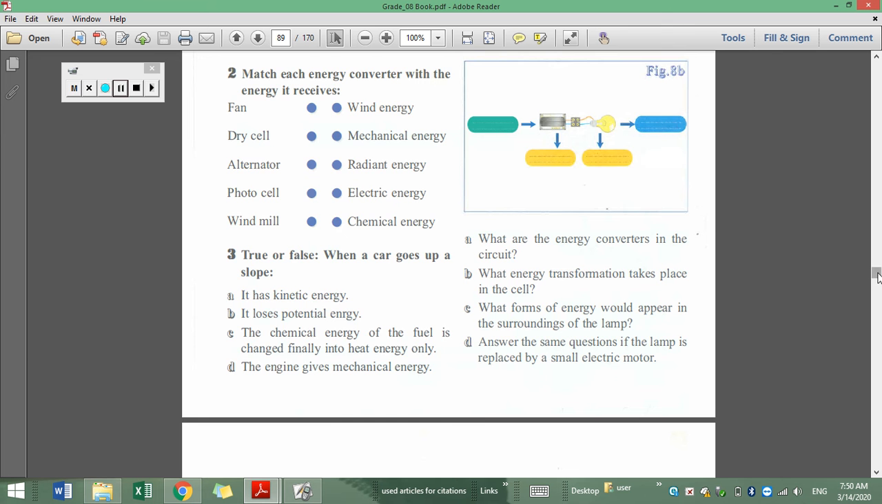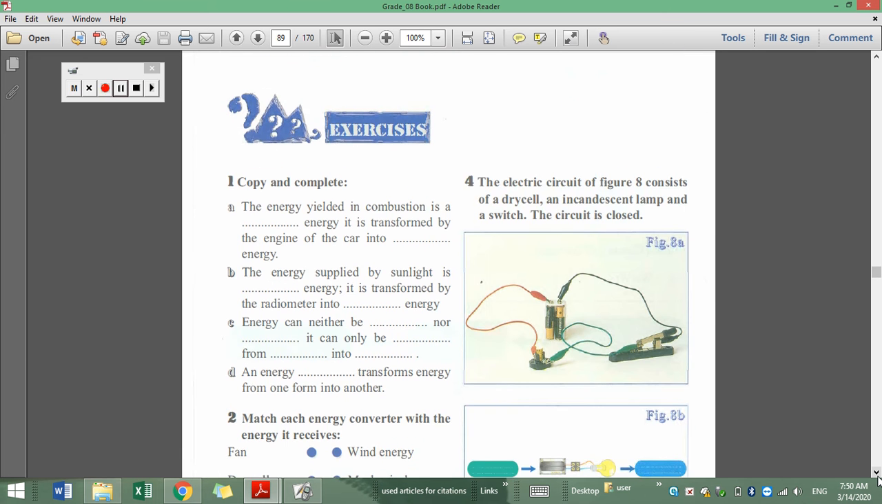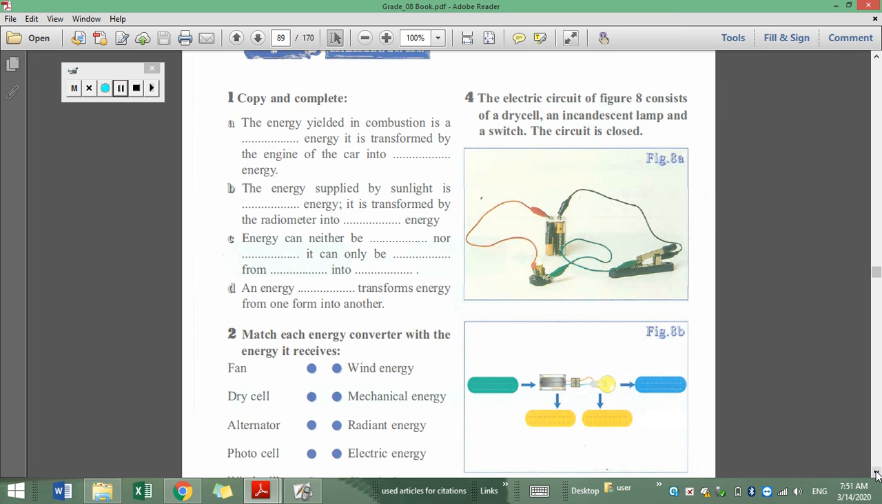Now question 4. Here in question 4 they are telling us the electric circuit of figure 8 consists of a dry cell, an incandescent lamp and a switch. The circuit is closed. These are the dry cells. These are connecting wires. Here we have a closed switch and this is the lamp. They represented figure 8a and figure 8b by using symbols. Meaning this is a diagram. This is a real circuit and figure 8b represents a diagram of the above circuit.